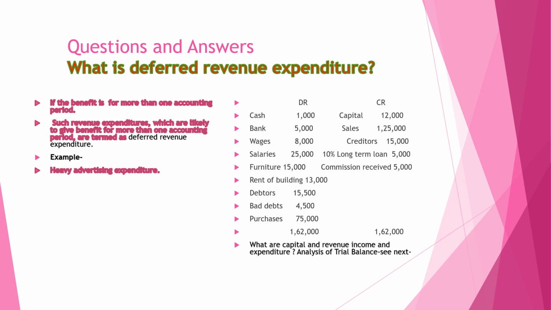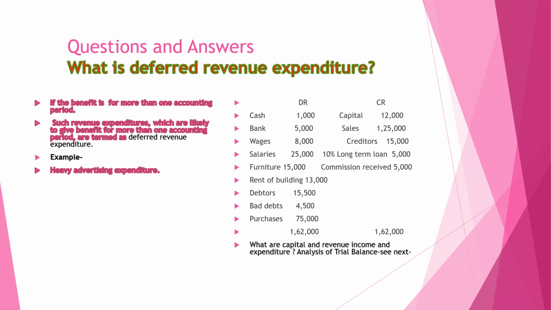Cash is capital, bank is also capital, wages is revenue, salary is revenue, furniture is capital, rent on building is revenue, debtors are capital, bad debts are revenue, purchases are revenue, capital is capital, sale is revenue income, creditors are a liability, long-term loan is a liability, commission received is income.